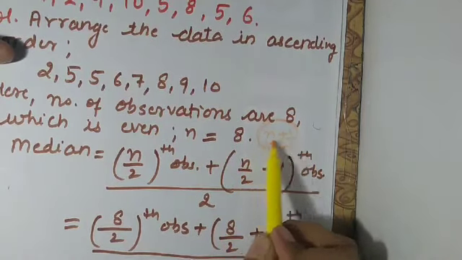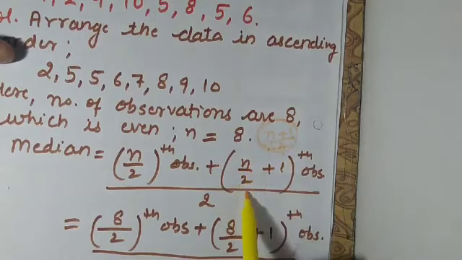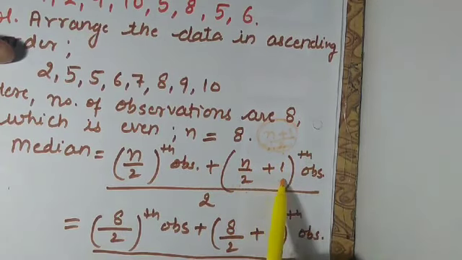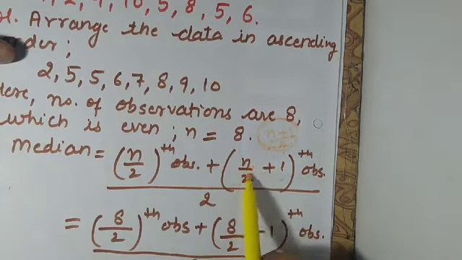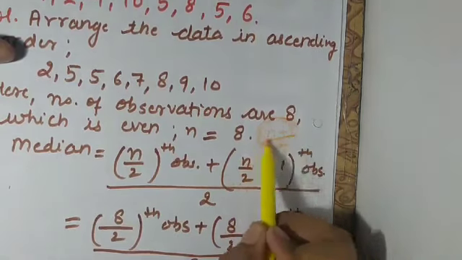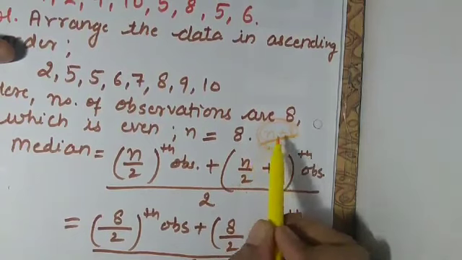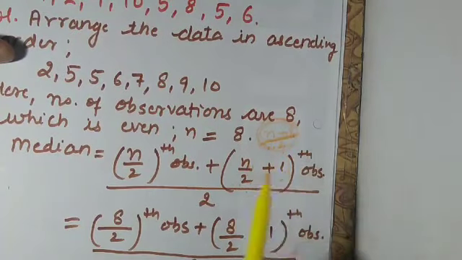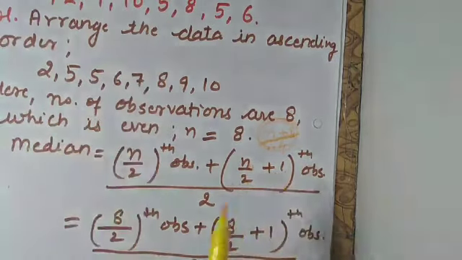In this one you have to add first and then divide, because the divide is over the whole term. In the other case you have to divide first and then add 1. Using BODMAS, you divide and then add, and here there is only one term that you have to add. So n here we have is 8.